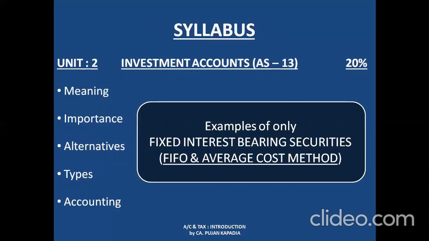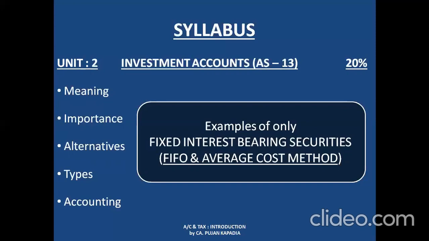Just to put this in simple words, most of us are well aware of our investment which is known as a fixed deposit. Now, if I'm keeping my fixed deposit in any bank, how am I going to record the amount that I am investing? How am I going to record the interest that I am going to receive from the bank in my books of account? This is just a general idea about investment accounts. There are many further things that we'll be covering under this topic when we study this chapter.